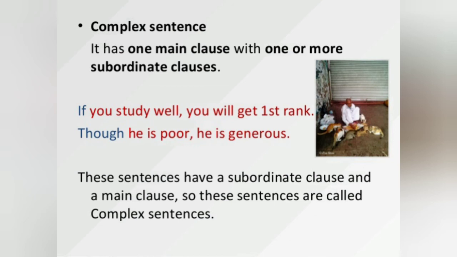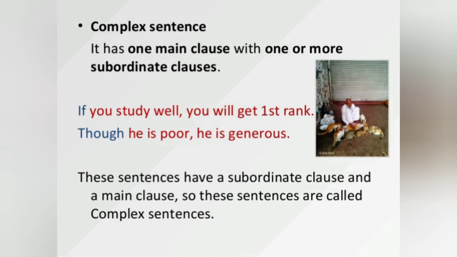Subordinate clause means it depends upon the main clause. A subordinate clause is a dependent clause. So, if you study well, you will get first rank. Though he is poor, he is generous. In this example, we have a subordinate clause and a main clause. So these sentences are called complex sentences. A sentence that has a main clause and a subordinate clause, we call those sentences complex sentences.